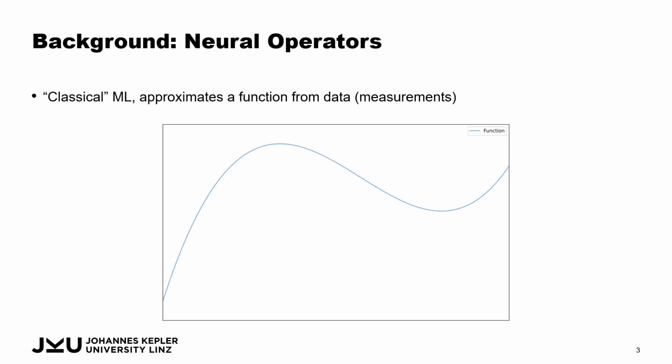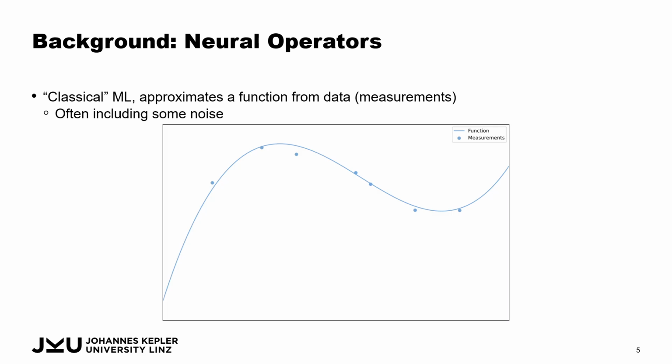So, a short background: what are neural operators? In classical machine learning, classical in quotes, we want to approximate some function, and we assume that we have some function of the underlying world. So we have some measurements indicated here by the points, and there's probably some noise in there, so we can't measure the function perfectly.